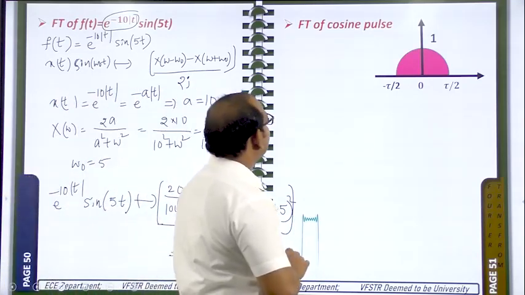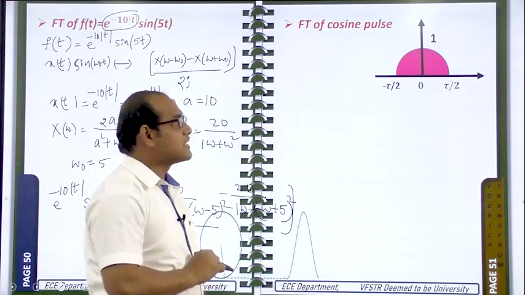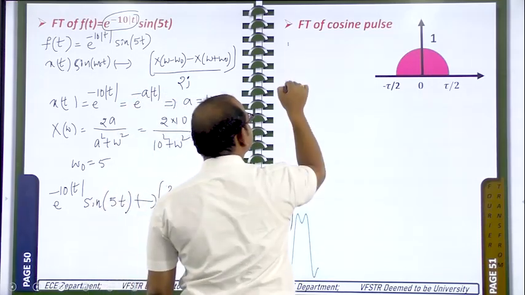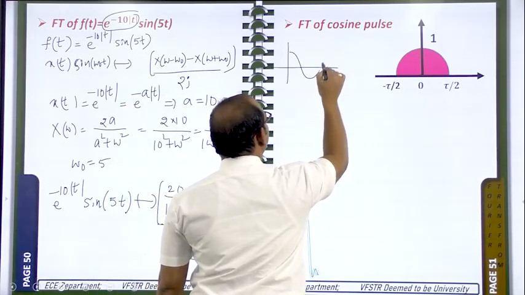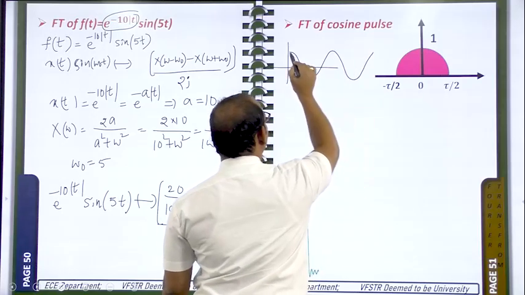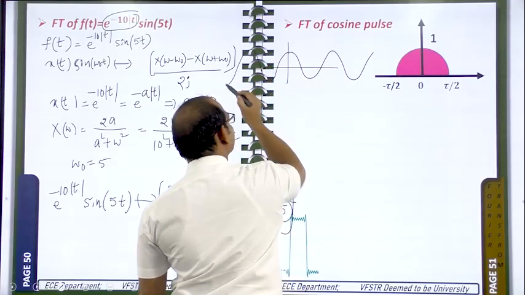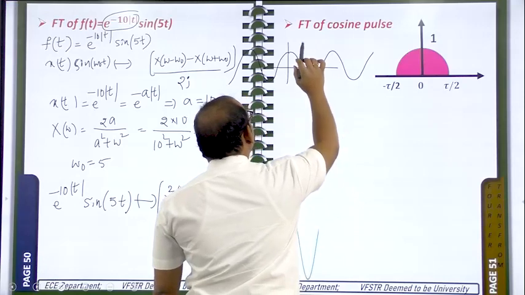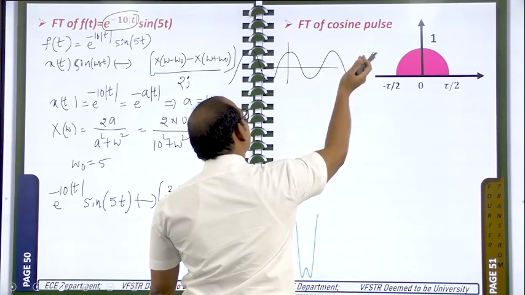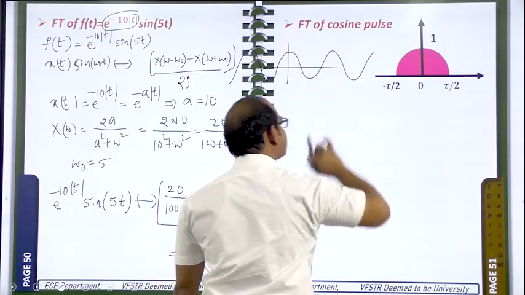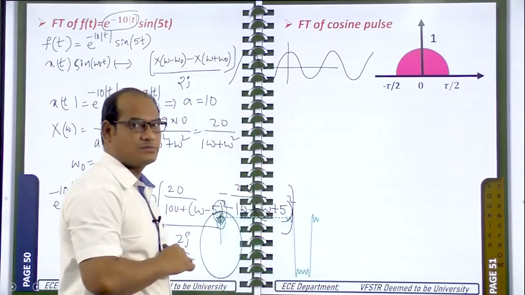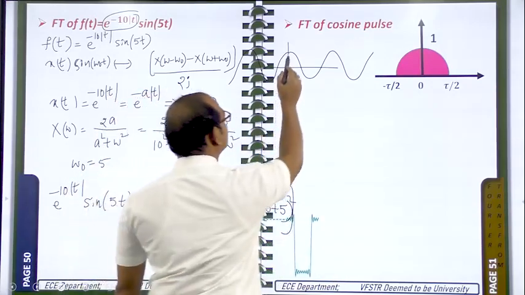Now next problem. Fourier transform of the cosine pulse. Generally the cosine signal looks like this. It is the cosine signal. They are not asking for the Fourier transform of the total cosine signal. Already we have calculated that one. Here they are asking for up to this part only.